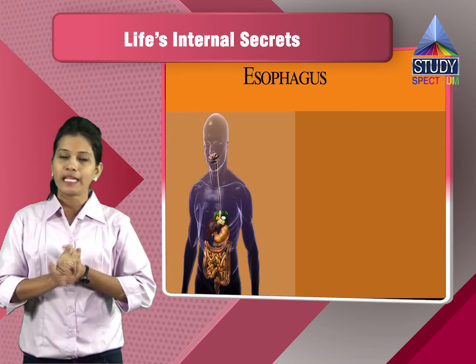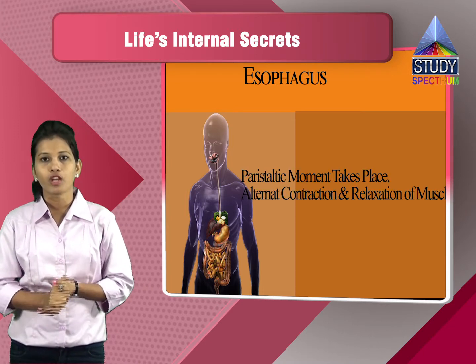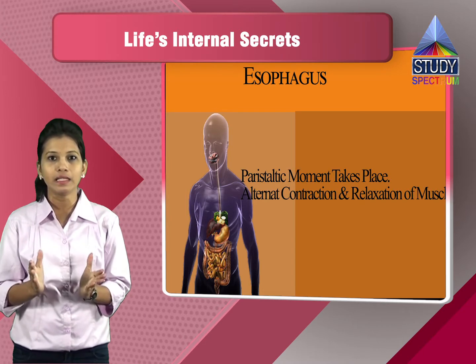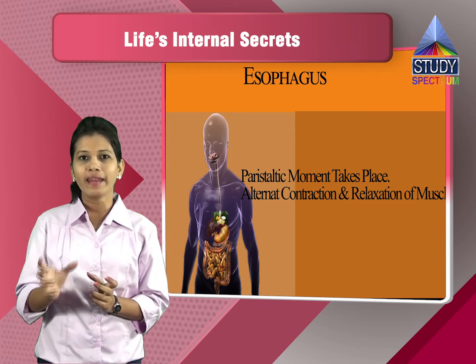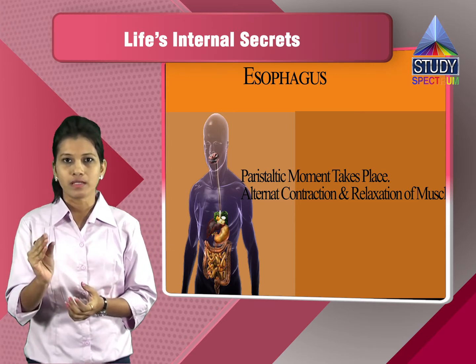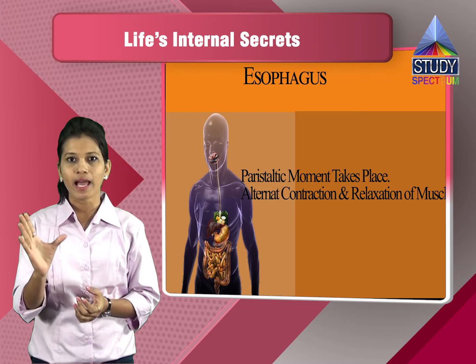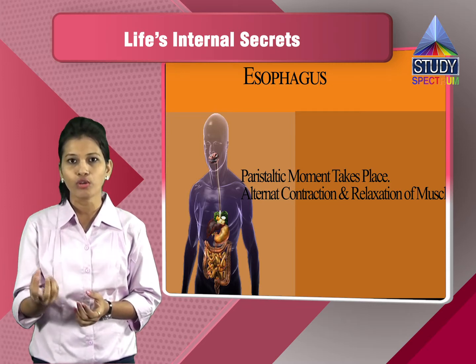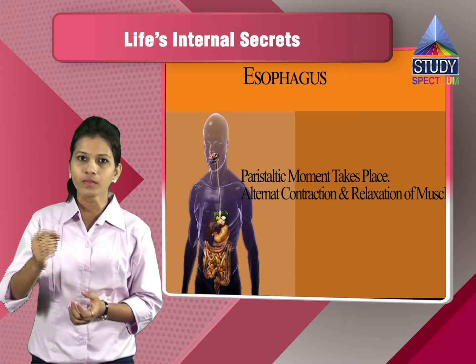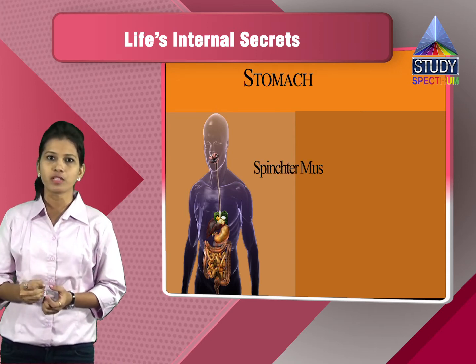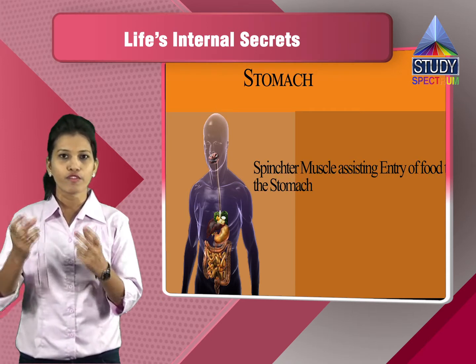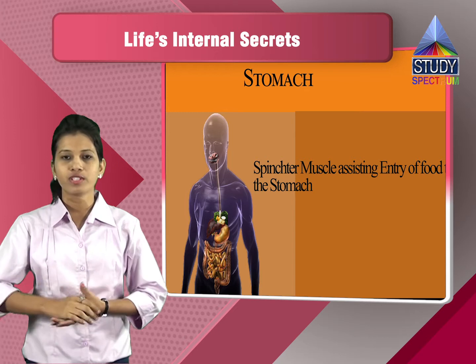There a peristaltic movement takes place. Peristalsis is nothing but the alternate contraction and relaxation of the muscles. That is, the muscles contract and relax, which helps in taking the food down towards the stomach. Later on, there will be sphincter muscles which will be assisting in entry of the food into the stomach.